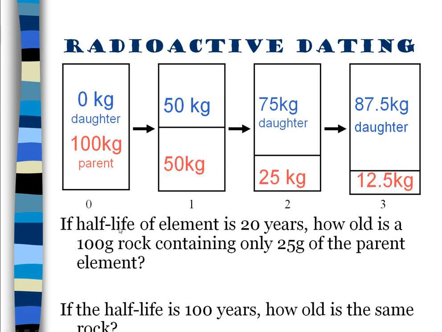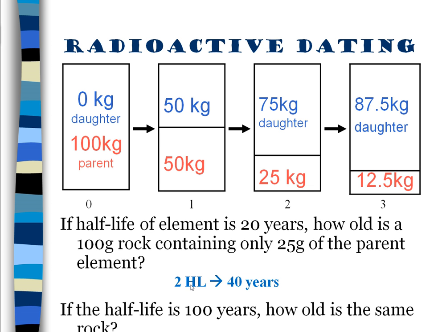So imagine the half-life of a particular parent element is 20 years. How old would a 100-gram rock containing only 25 grams of the parent element be? So 100 grams, we can even use this image at the top. 100 grams, just like 100 kilograms. If it only has 25 of the original 100 of the parent left, it must have been two half-lives. If the half-life is 20 years, it must have been 40 years.